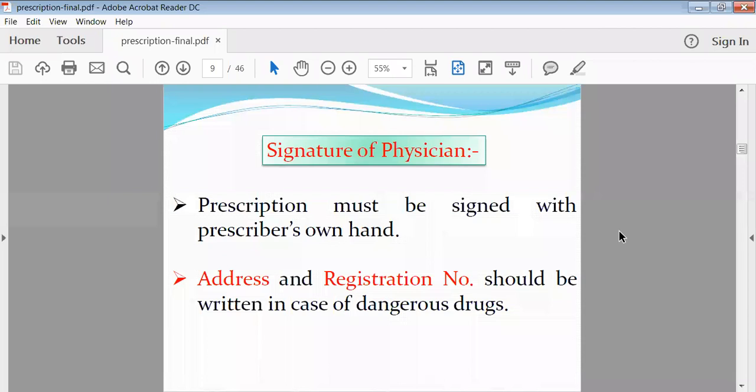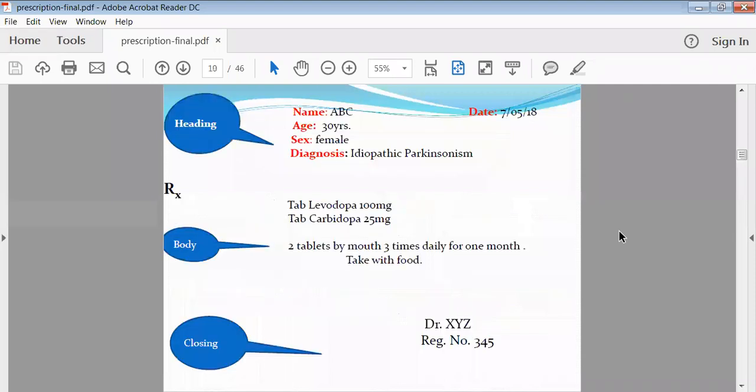After the signature there should be the address and registration number of that physician. Otherwise you cannot say that this is a valid physician if the registration number is not there. So it is mandatory that at the end of your prescription there should be the signature, address, and registration number of your physician. This was the total parts of the prescription.